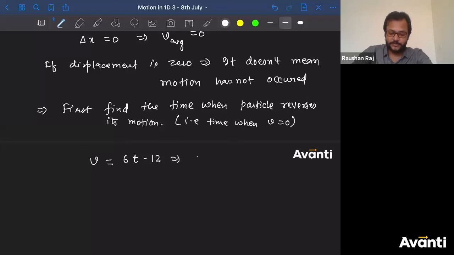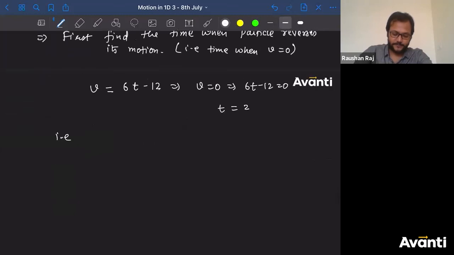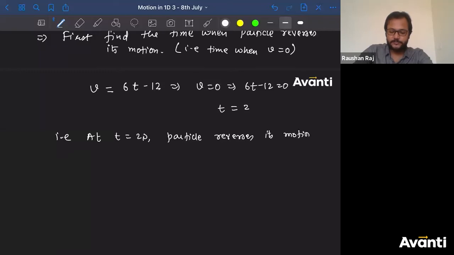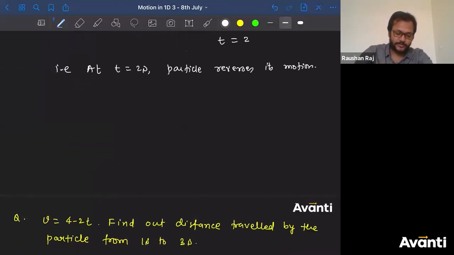So equate this to 0. That means 6t minus 12 will be 0. What is the value of t? 2. That is, at t is equal to 2 seconds, the particle reverses its motion. Now I need 3 points. Let us say this is the x-axis. At t is equal to 0, the particle was at 0.